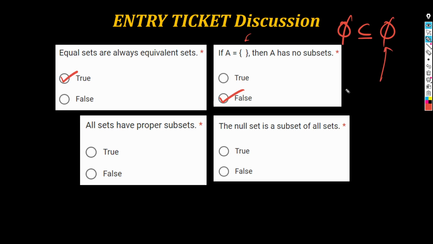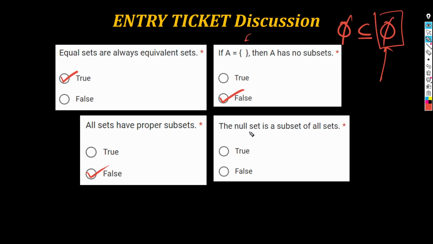You cannot go one element lower than the number of elements in a null set because you have no elements in a null set. No? So, not all sets have proper subsets. In fact, the null set is the only set without a proper subset. Siya lang yung nag-iisa. All other sets, kahit isang unit set or a singleton set, may proper subset pa rin yan. So, in this case, all sets have proper subsets is false. The exception is the null set.